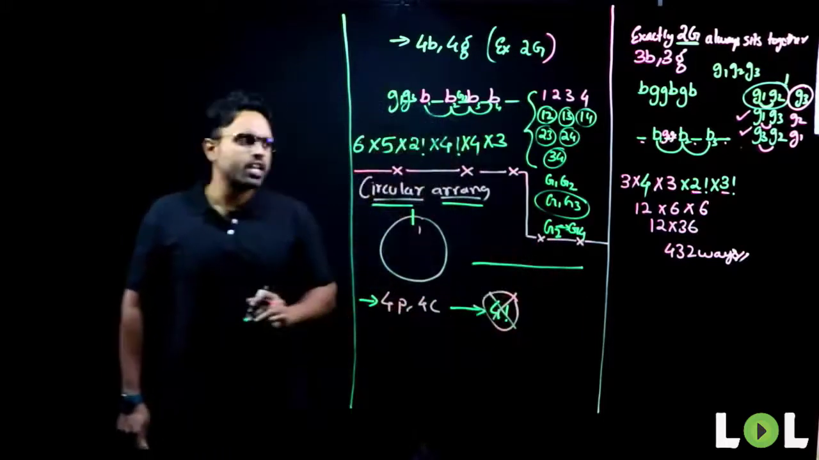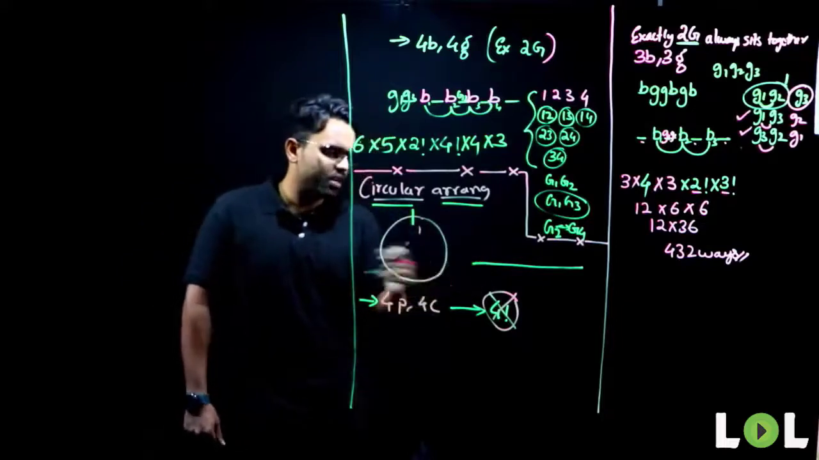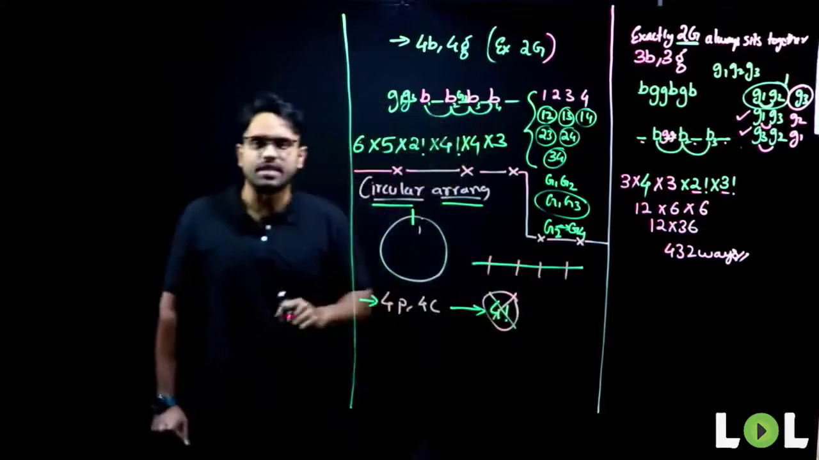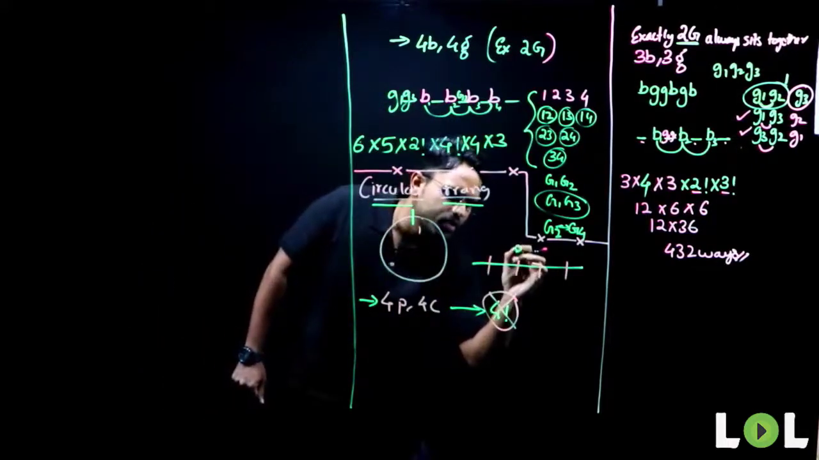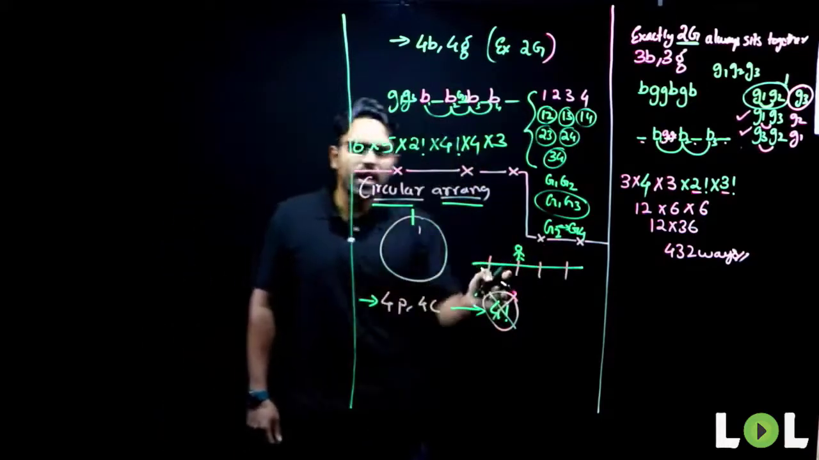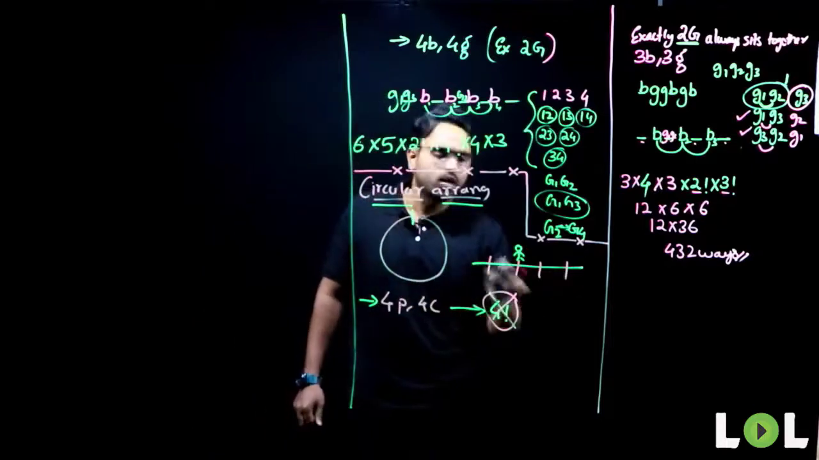I'll have a linear arrangement. And let me make 4 places. 4 people are there, right? Let me place 4 chairs. Now, if I place a person over here, let's assume this is you sitting here. If I ask you where you are sitting, you can tell that you are sitting second to the left or third to the right.